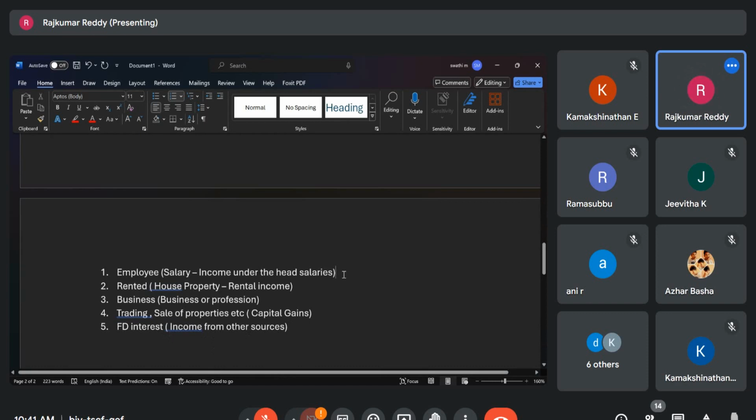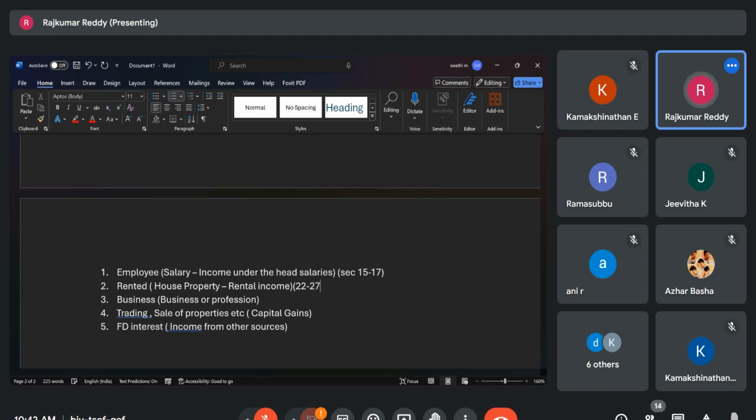Sections I will write here: 15 to 17, 22 to 27, 28 to 44, and next is 56 to 59.